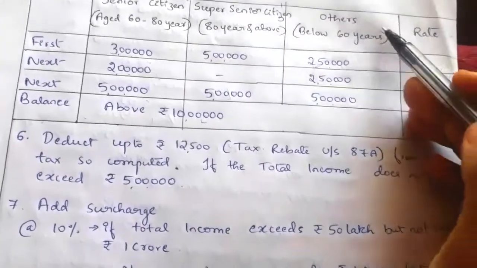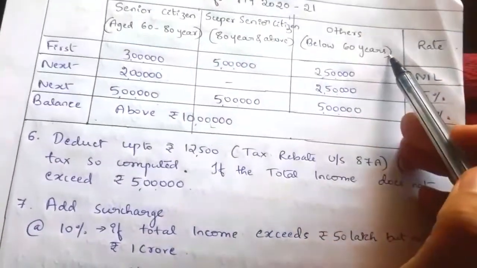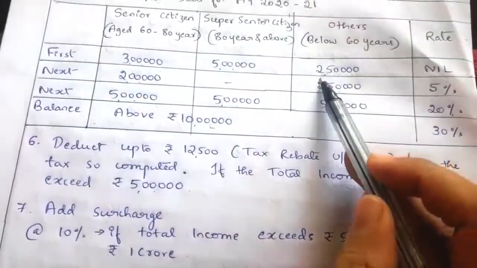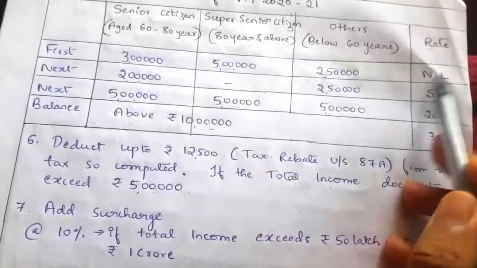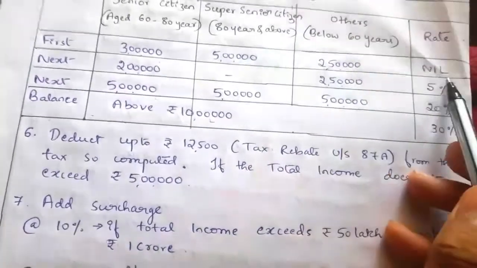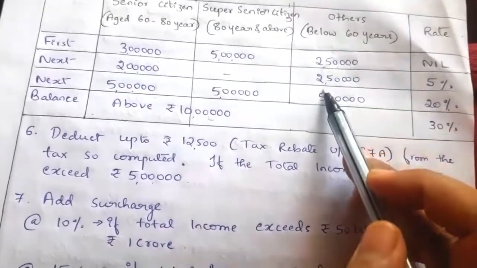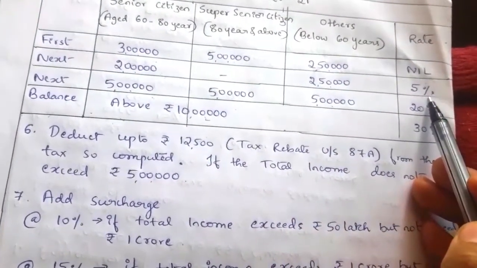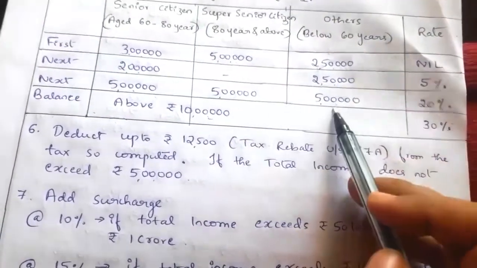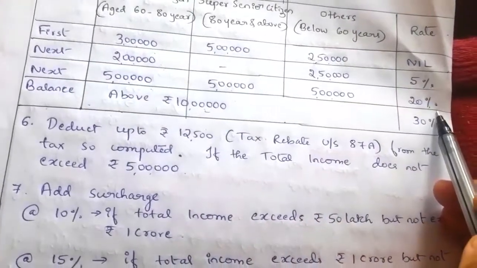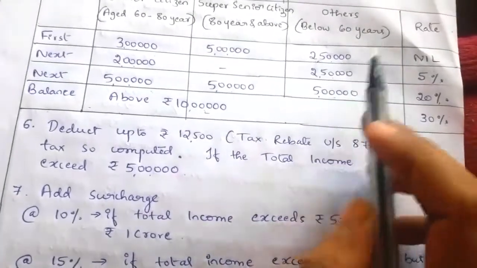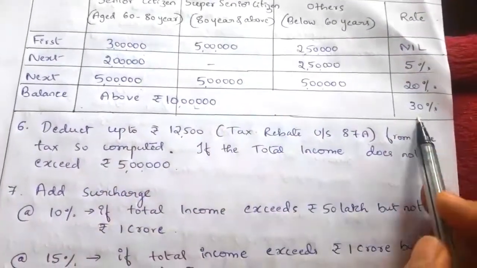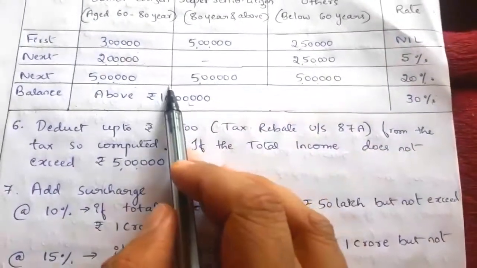Next, in case of others, the person below 60 years, for the first 2,50,000 nil, no tax. On the next 2,50,000, he has to pay 5% tax. Then on the next 5 lakh income, he has to pay 20% tax. If he is having more than 10 lakh income, then on the income above 10 lakh, 30% tax. So this column is not there.